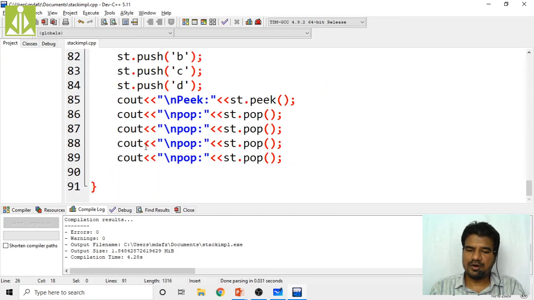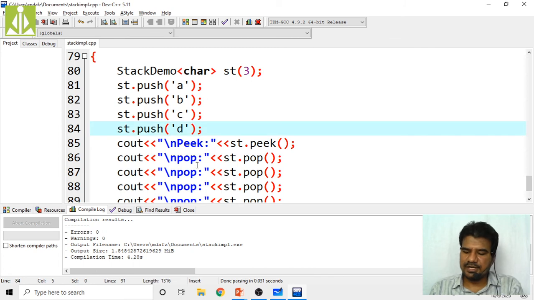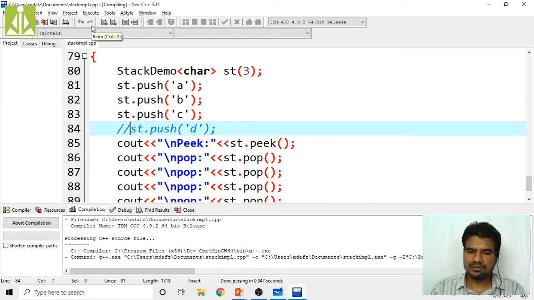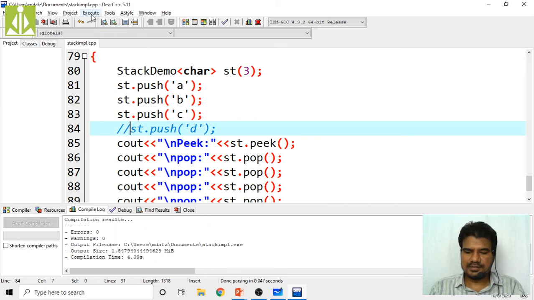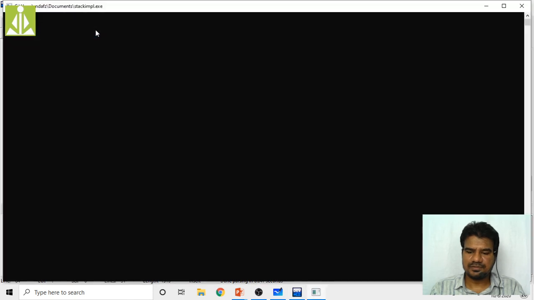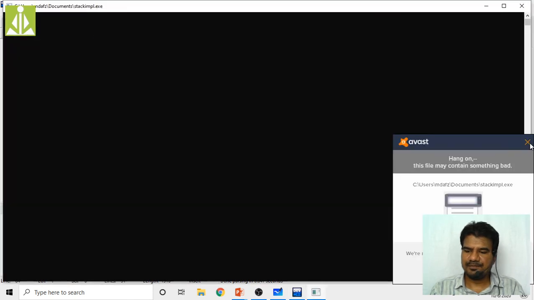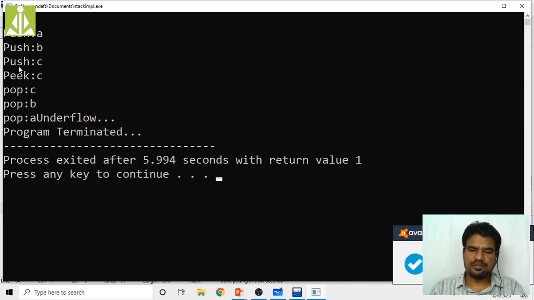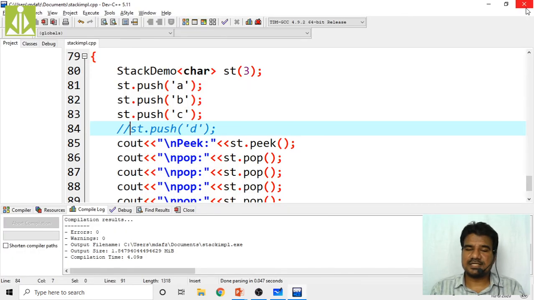So in order to perform the pop operation, what we have to do, put this last into comment. So now go and compile. Successfully compiled, then execute. As you can see, yes, A got pushed, B got pushed, C got pushed. Then if you are peeking, then C got peeked. Then C got popped, B got popped, A got popped, and again you popped. So that's why underflow occurred. So in this way, a stack will function.